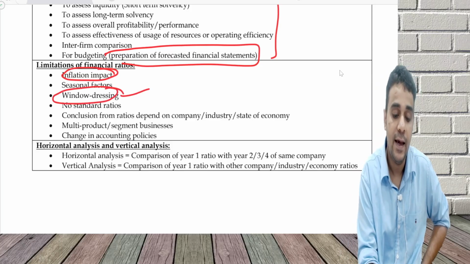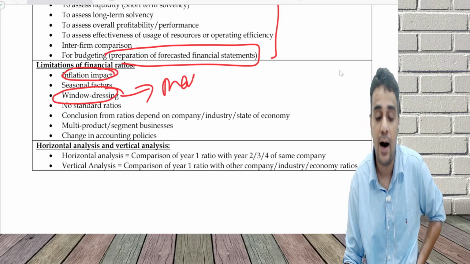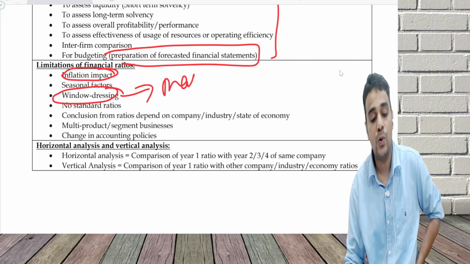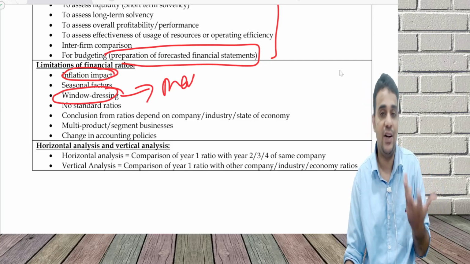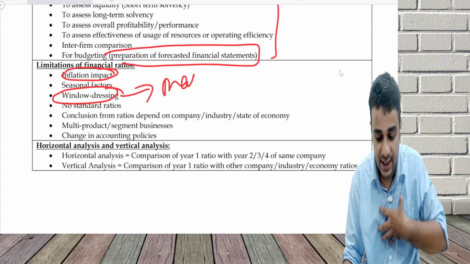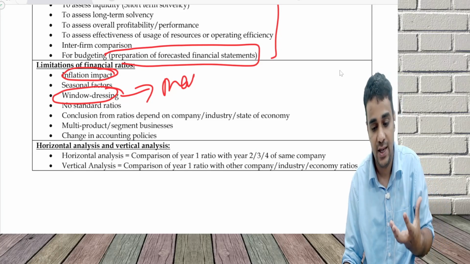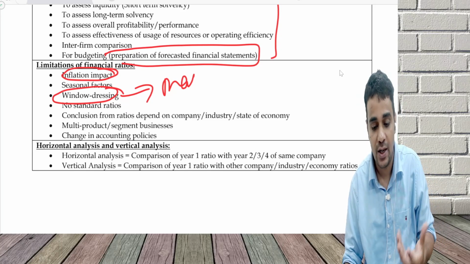Window dressing: for example, Mahindra Satyam did window dressing so that they had better ROE and better ROCE. No standard ratio: there's nothing like a standard ratio. The way I calculate debt service coverage ratio and the way another entity calculates it can have some variation. I've explained this when we do questions.